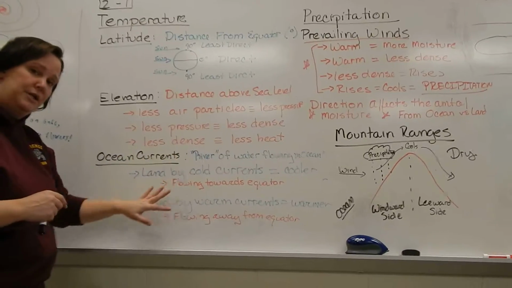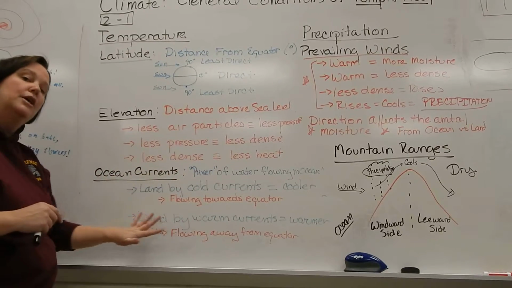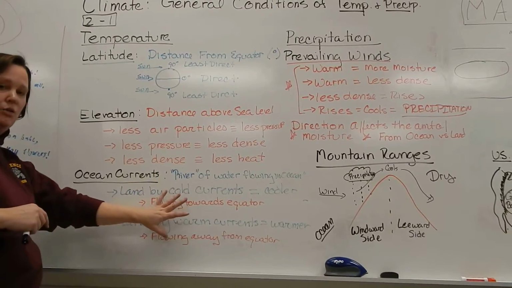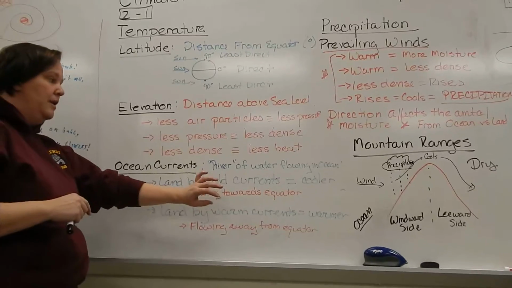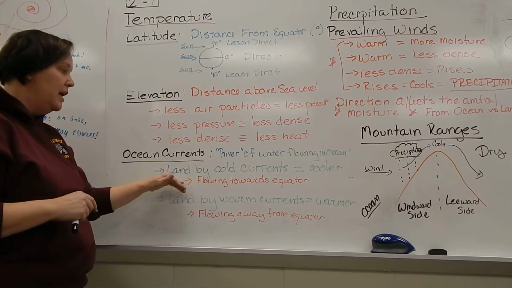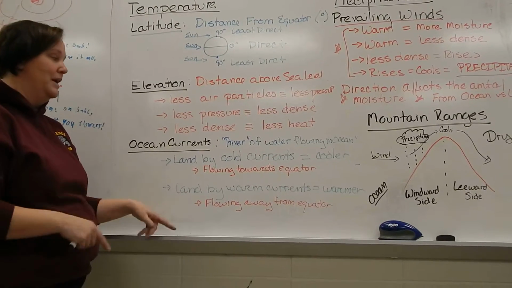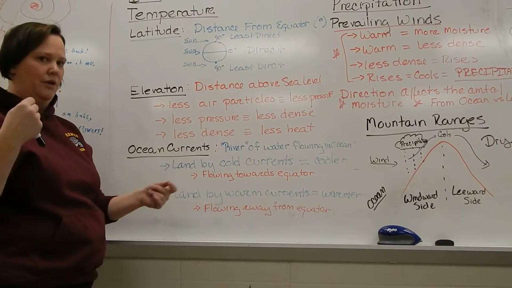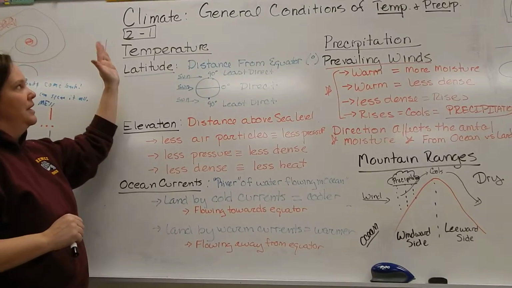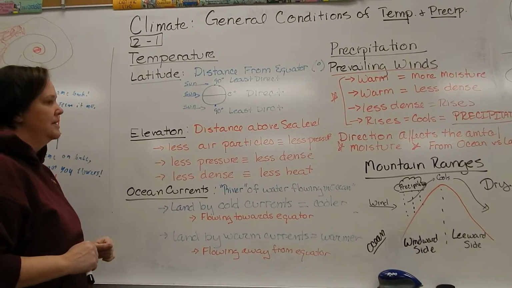So make sure when you take a look at your book, yes, I do still expect you to read your book, you take a look at the graph that goes in here. I will expect that you understand and know the major ocean currents, at least by name. And you can tell me which ones are going to be colder and which ones are going to be warmer, because you're going to know that because of their flowing towards the equator or away. Now, the other major thing to determine what climate is, you have your temperature. There's our three things that affect it.